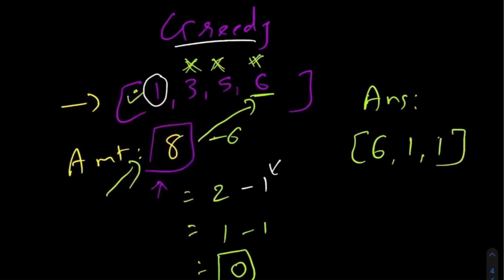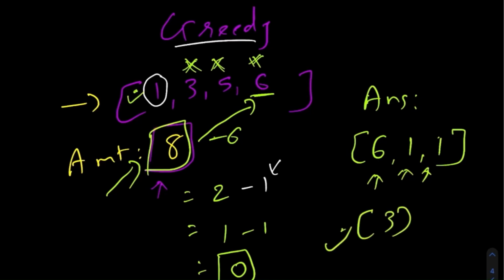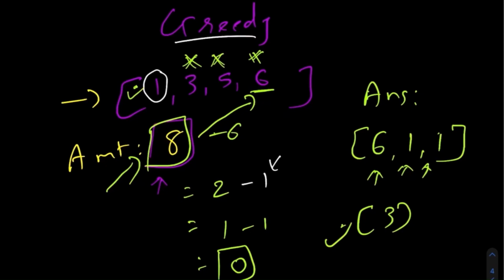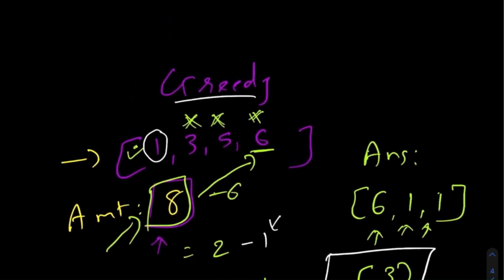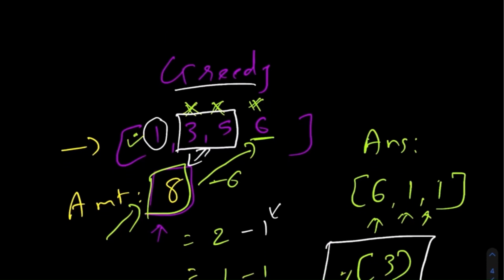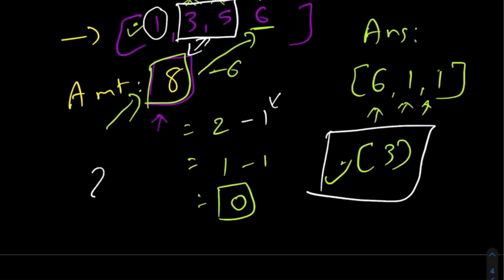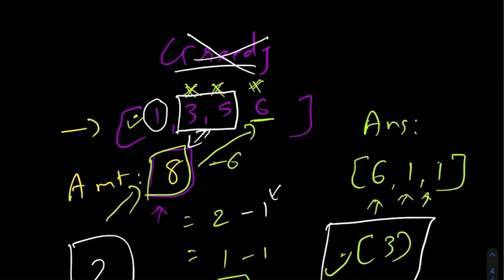Once we do that, essentially if we calculate the answer, we are using 3 separate coins to reach the amount 8. So our answer would be 3 in this case, and we would return 3. But notice that this answer is actually not the lowest number of coins we can use. Actually, if we just use the coins 3 and 5, we can simply create this value 8, and our result in this case should actually be 2, not 3.